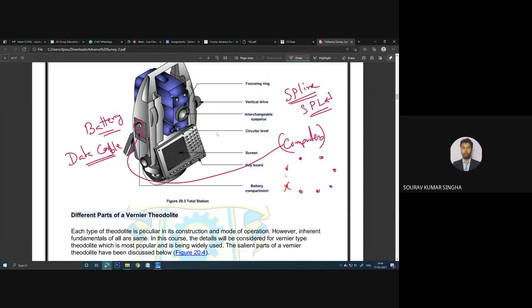Suppose you pick this point, this point, this point, and so on, it will automatically create an arc using these points. In such a way, after taking the field data, we can do the same thing using the AutoCAD software.